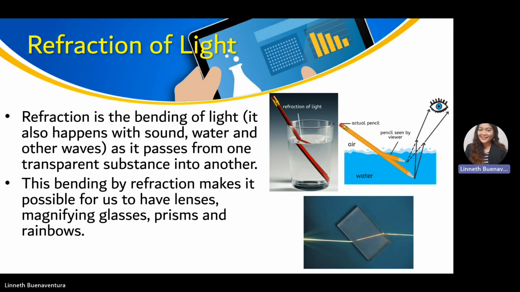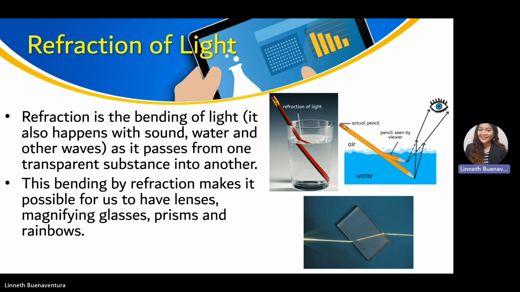If we put a pencil in a glass full of water, we observe that the pencil seems to bend. Why? Because once the light passes from one matter to another medium, the light will be refracted, or it will bend.